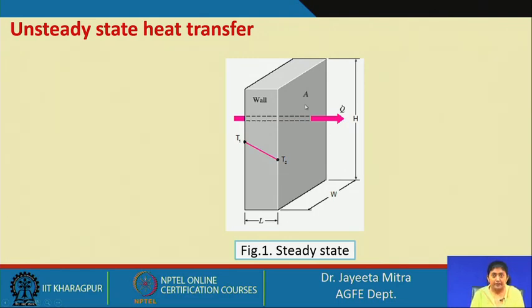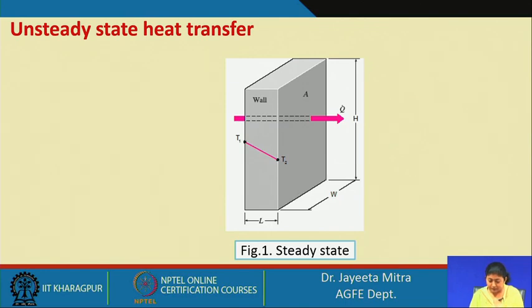A is the heat transfer area across which the heat flows. Here the steady state has arrived, that means whatever q dot is coming in, the same amount of q dot is going out, with no accumulation and no heat generation within the slab. So the temperature profile will remain constant, and so will the heat transfer.